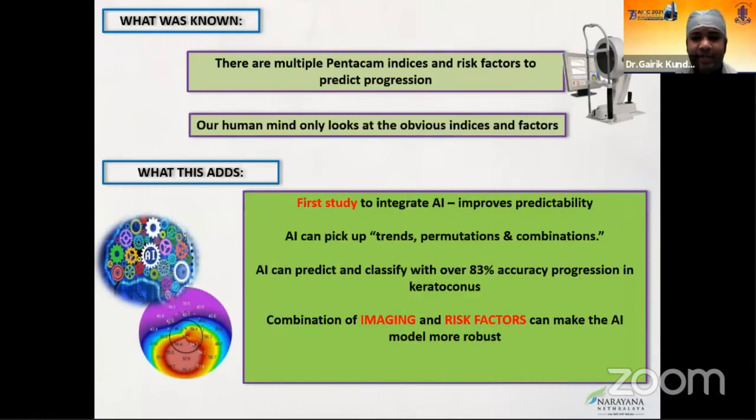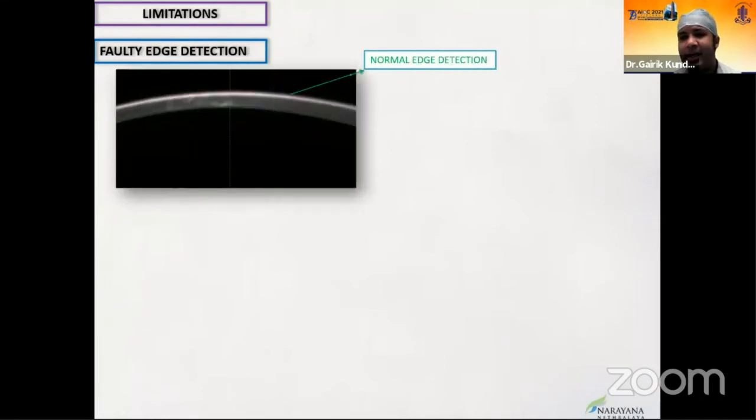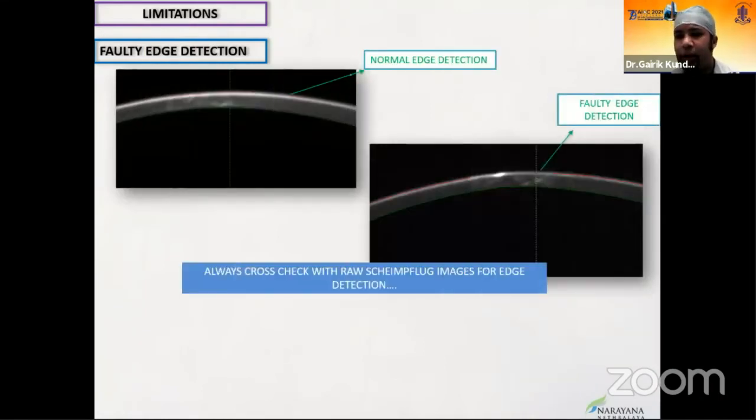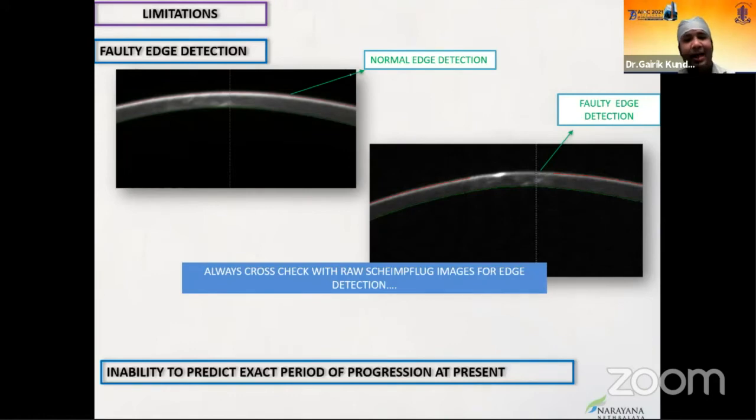So this is in fact the first paper which looks at integrating artificial intelligence with indices, imaging, and demographic factors, which can help us in making the diagnosis of keratoconus more robust and also detecting progression earlier. But there would be certain limitations. Imaging is obviously a useful tool, but it has its own challenges, like faulty detection. So quality of scans is always a prerequisite before we actually proceed with utilizing those scans. And right now we are not in a state of predicting the exact period of progression, which is a work in progress. Thank you for your patient listening.